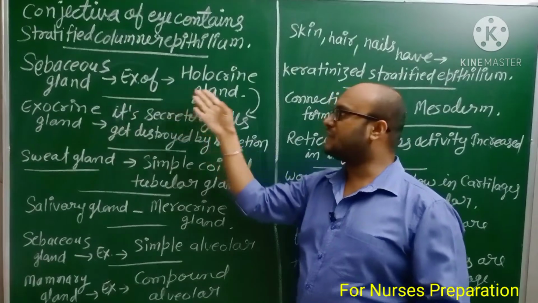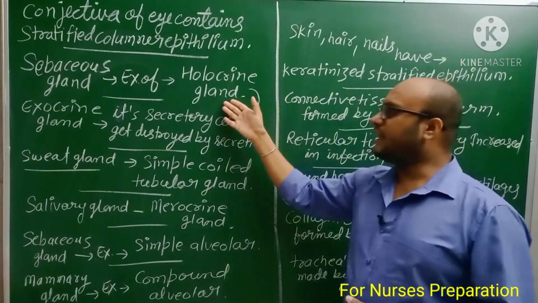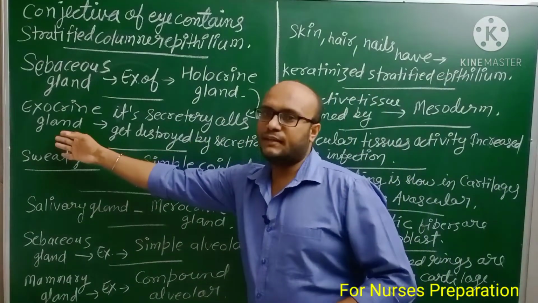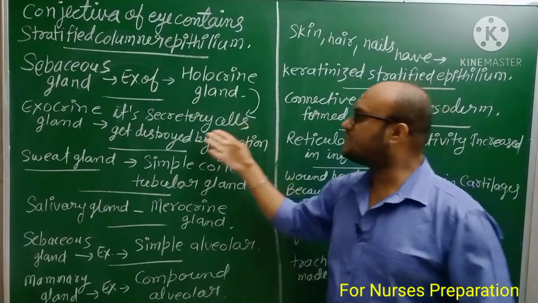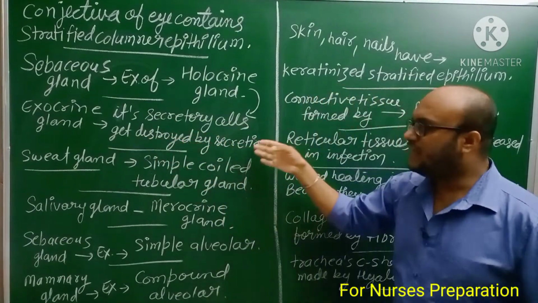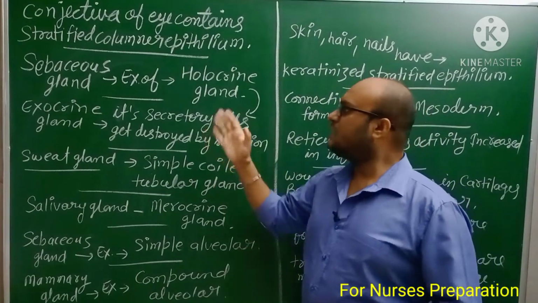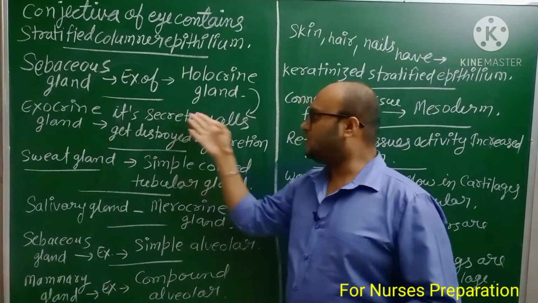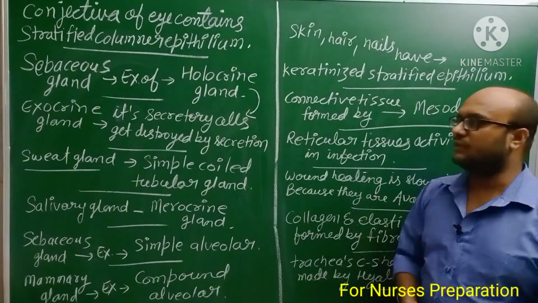Sebaceous glands are an example of holocrine gland. Holocrine gland is a type of exocrine gland. Holocrine gland's secretory cells get destroyed by their own secretion.